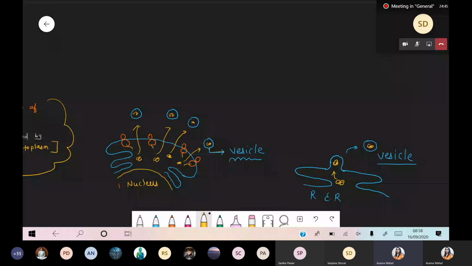Are there any free enzymes present in the cytoplasm that break the protein, that break down the lipid? Can you tell me the name of the enzyme that breaks the protein, that lyses the protein? Sanjana says lysozyme, it's an enzyme.